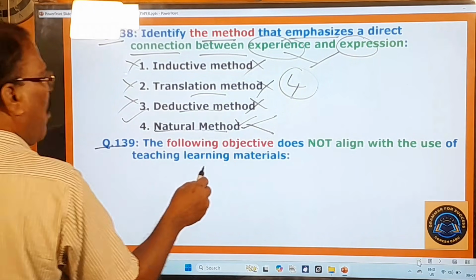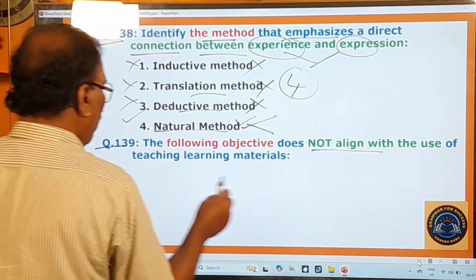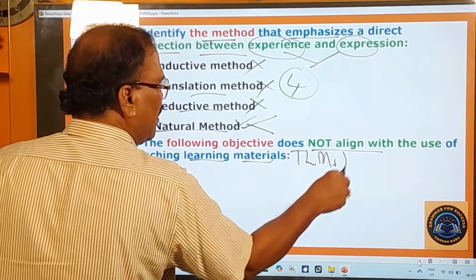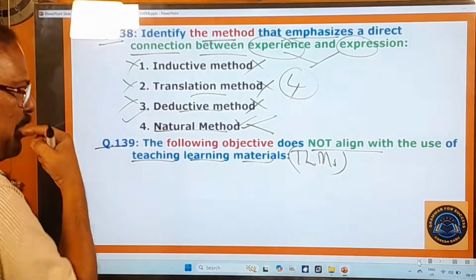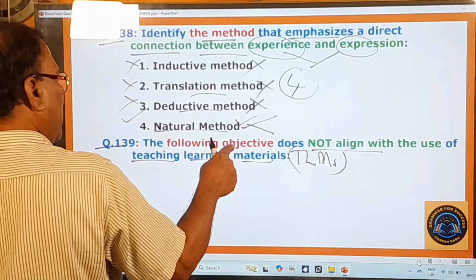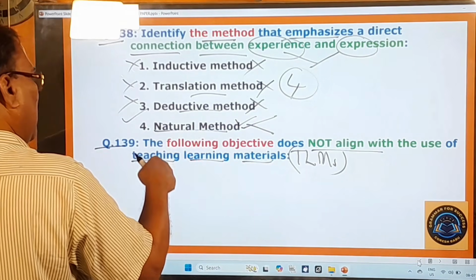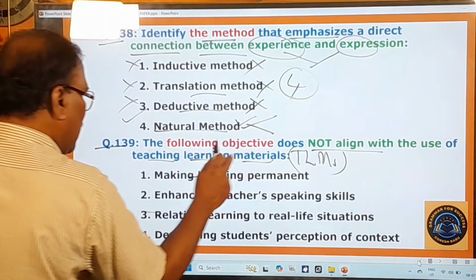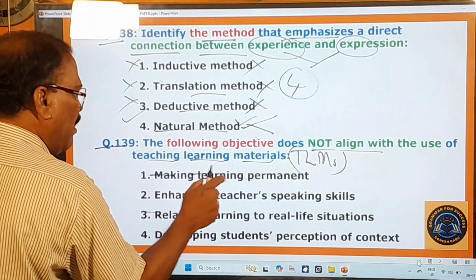139th question. The following objective does not align with the use of teaching learning materials. Teaching learning materials, in short, are called TLMs. What is the objective which does not align with teaching learning materials? Here you pay attention. Teaching learning materials are designed to make learning permanent.